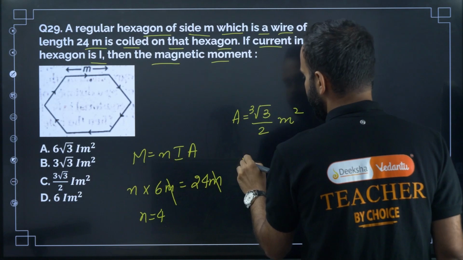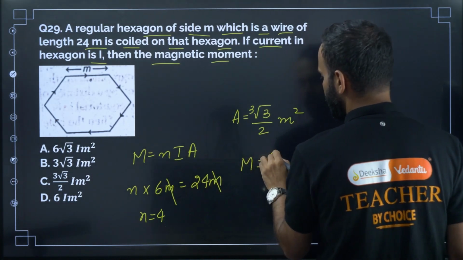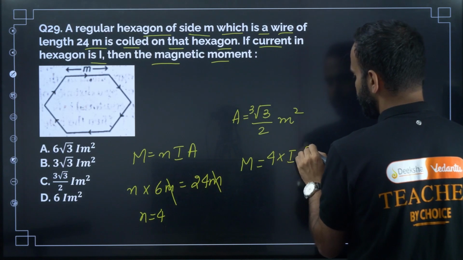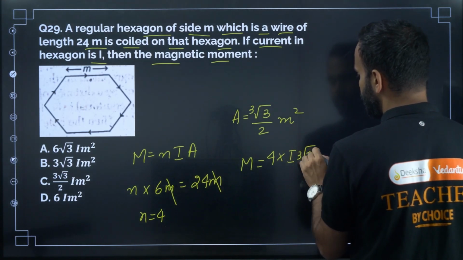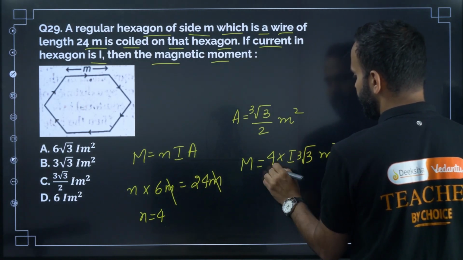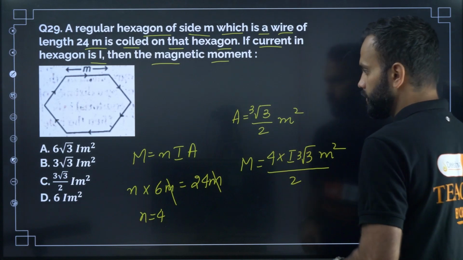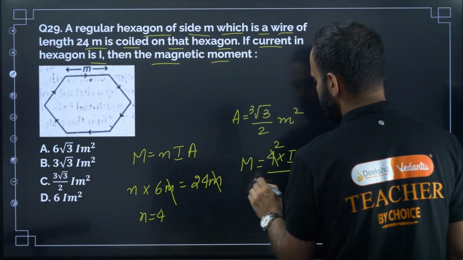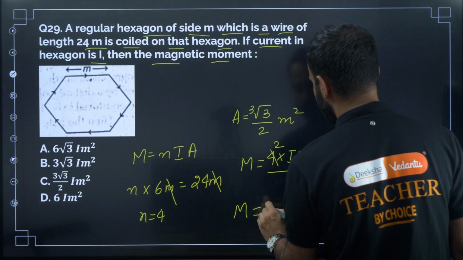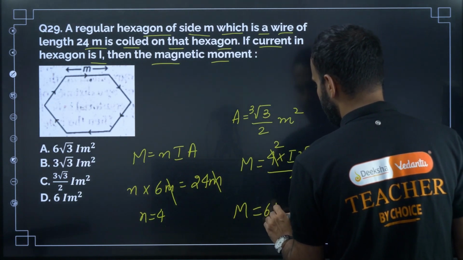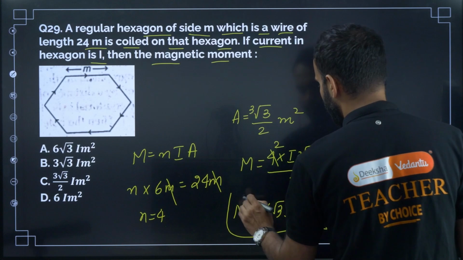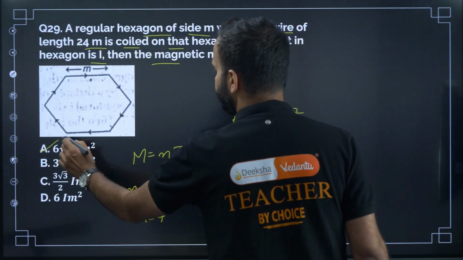So now magnetic moment M equal to N is 4 into I into 3 into root of 3 M squared divided by 2. So now this will be 2, so 6, right? 3 into 2 is 6, so 6 into root 3 into I M squared. So the correct option is A.